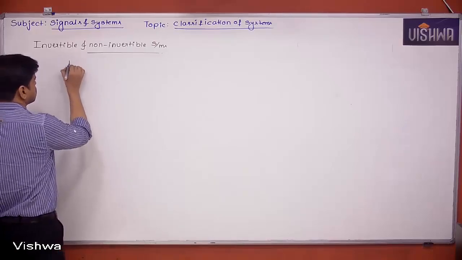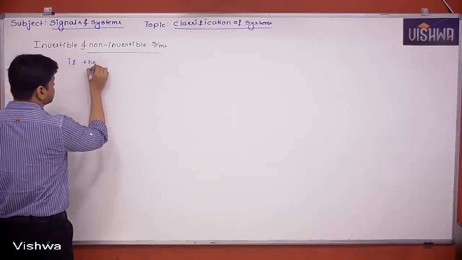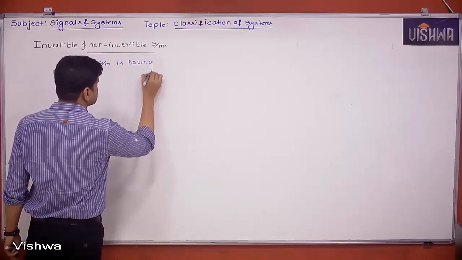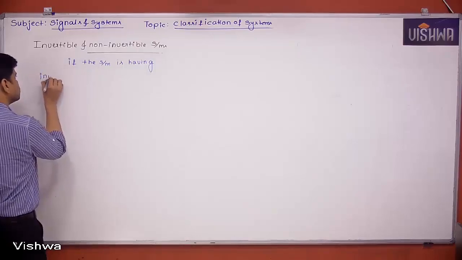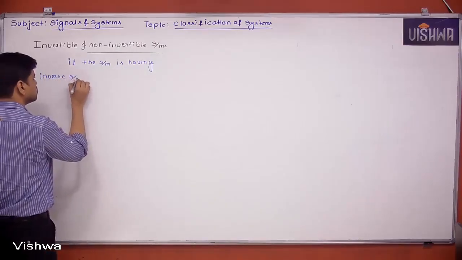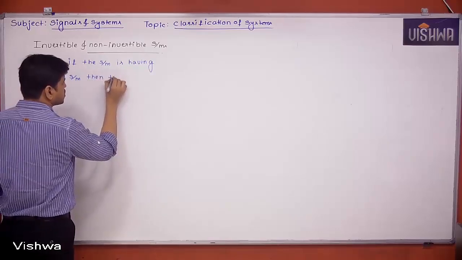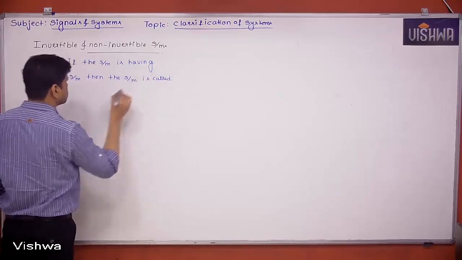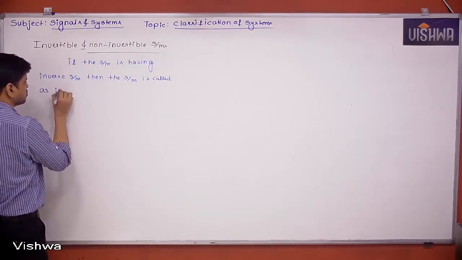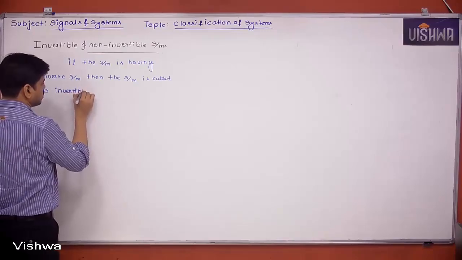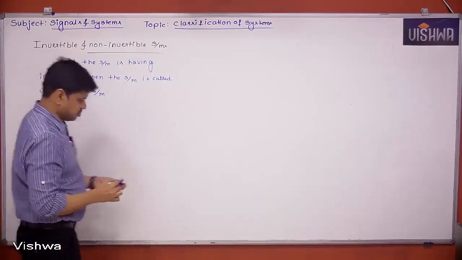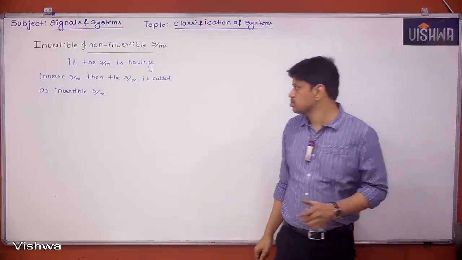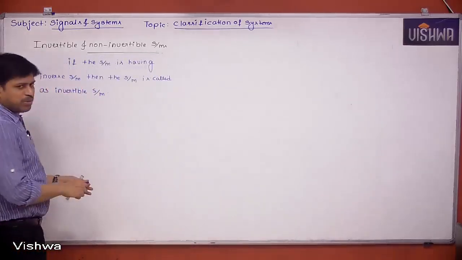If the system has an inverse system, then the system is called an invertible system. Now, what do you mean by invertible system?